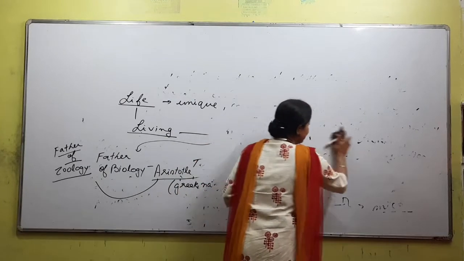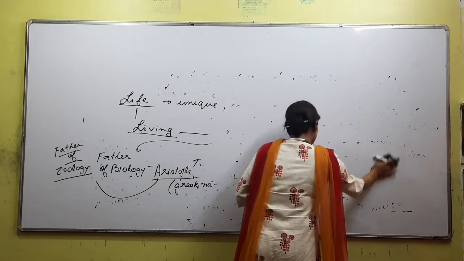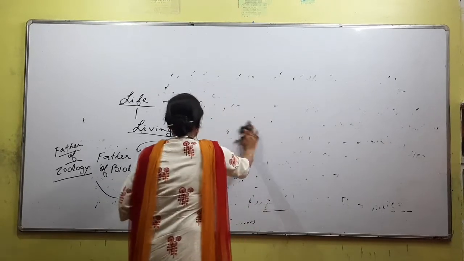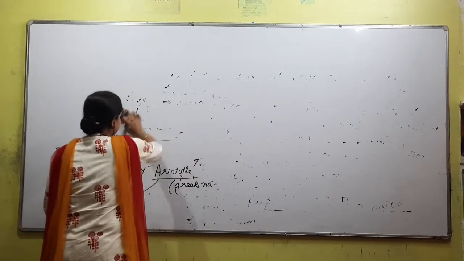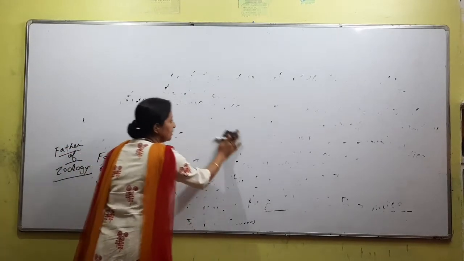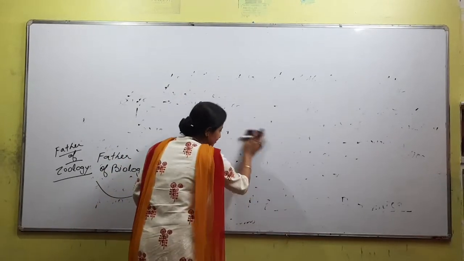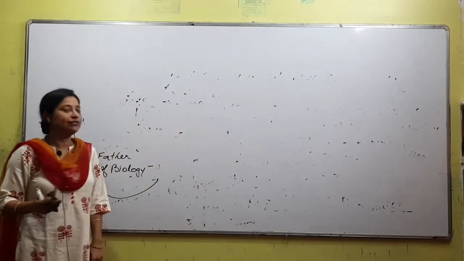Obviously, in science there are limitations, and certain things are proved wrong. But the good thing is at least you have heard about him. When we talk about biology, it not only consists of the animal part, we always have the plant part also.